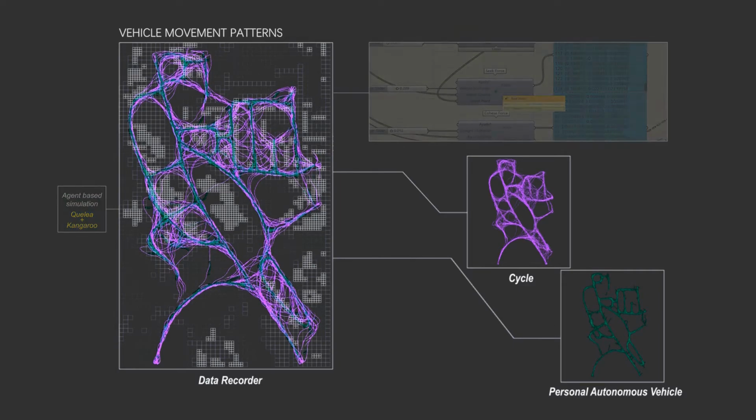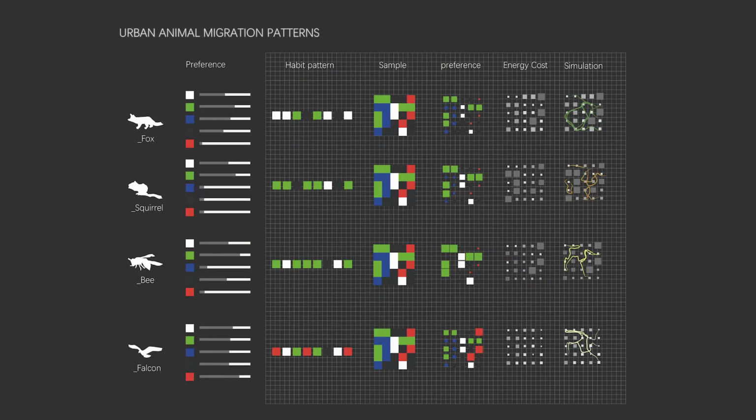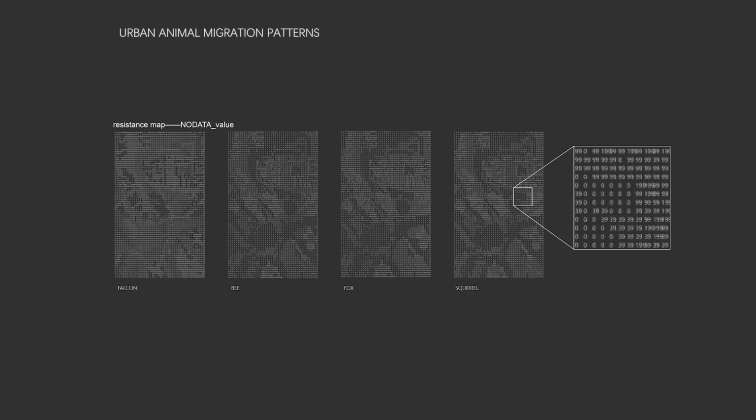Following the previous feature learning, we look into urban animal behavior by the different preferences for spatial features. We translate the preferences for spatial features of different animals into a resistance map. It's a way of converting spatial cognition into data and creating a link between the land features and the numbers.